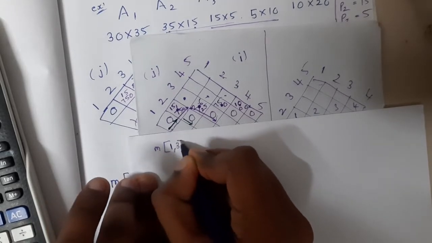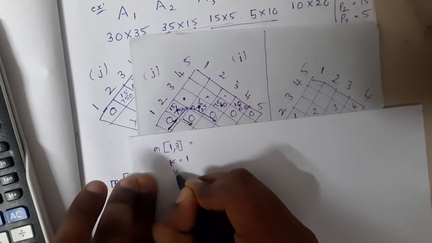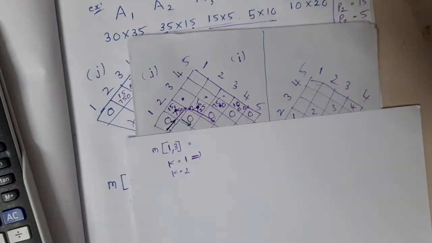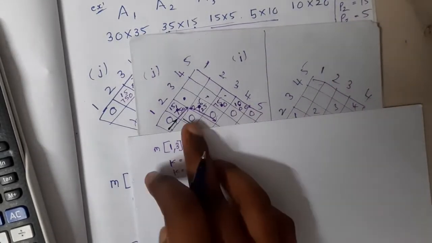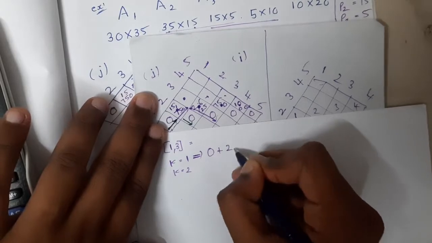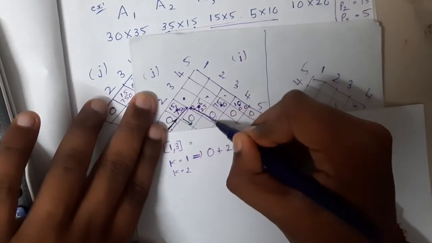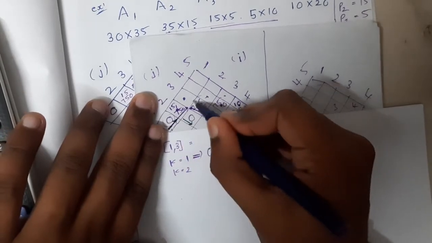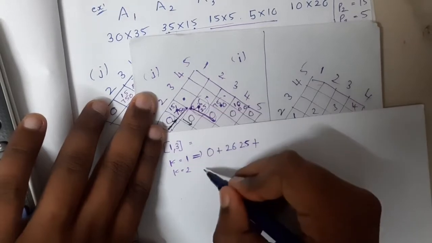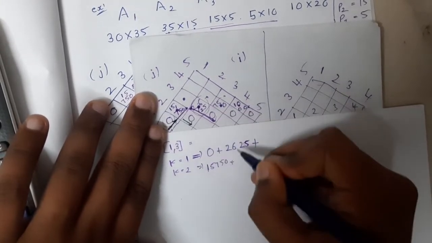So the value at 1, 3. At 1, 3, we are having k equal to 1 and k equal to 2. So what is the value for k equal to 1? You can directly substitute the values in our formula and solve, or you can solve directly from here. So that is 0 plus 2625. Remember, here we are climbing up and here we are coming down. So take the first value here and the first value there, and add them. Similarly, take the second value here, 15750, plus the second value there, 0.